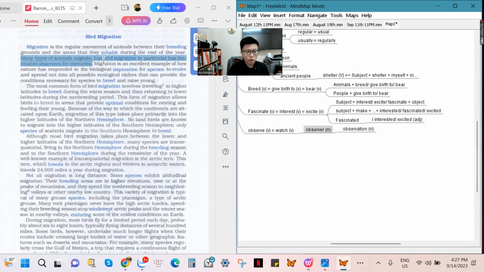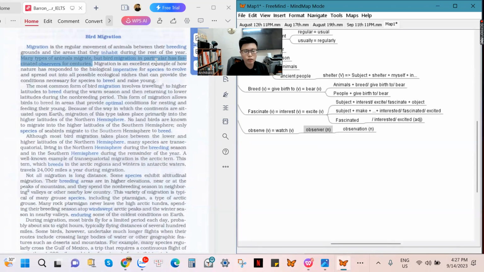Here, many types of animals migrate. Many types of animals move from places to places. They don't live in one place permanently. They live in places temporarily because they're going to change places due to bad weather or due to the impact of human beings. But bird migration in particular has fascinated observers for centuries. But bird migration, specifically speaking, we are talking about bird migration.